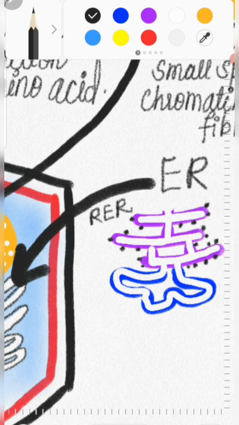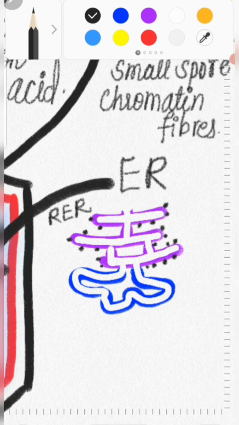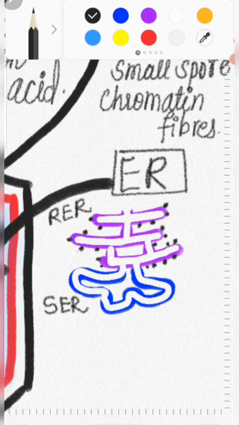Why is the surface rough? Because of the presence of ribosome granules. And in the blue one there are no such ribosome granules present. That's why this is known as SER, that means smooth endoplasmic reticulum. There are two types of endoplasmic reticulum present: one is the rough endoplasmic reticulum and the other is the smooth endoplasmic reticulum.